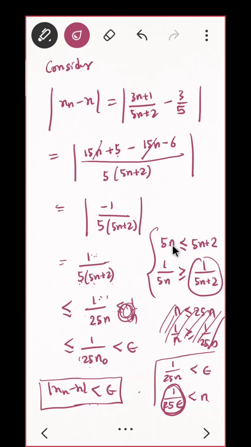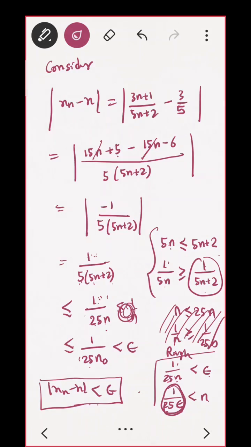1/5n plus 2. I wanted to see that 5n is less than or equal to 5n plus 2. So 1/5n will be greater than or equal to 1/(5n plus 2). So this 1/(5n plus 2) will be less than or equal to 1/5 into 5n, that is 1/25n. Again you can say this is less than 1/n, which I did not do. So let us keep this. Now I got 1/25n in rough work. I want to prove this is less than epsilon. That means I want to prove 1/25 epsilon is less than n. So for the Archimedean property I got the real number.